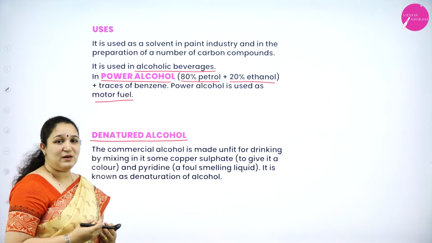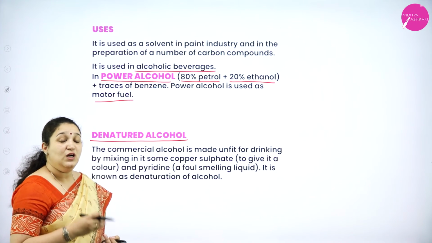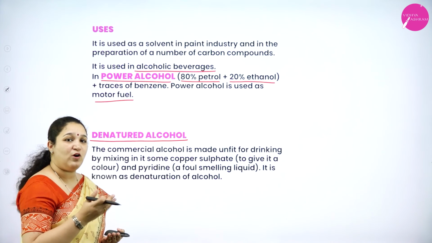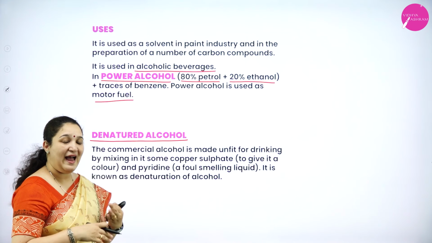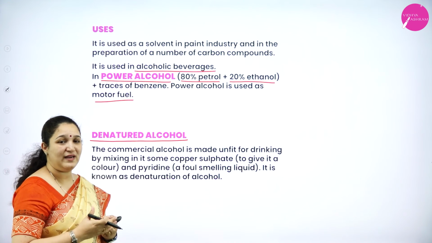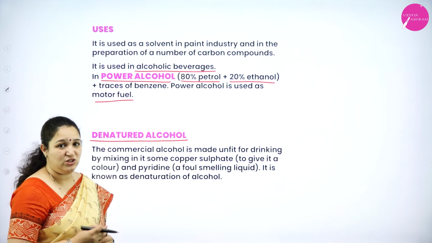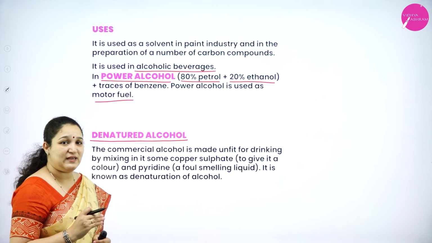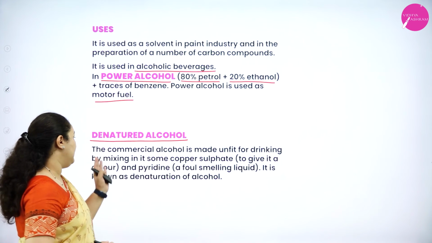Okay. One more point you need to know is what is denatured alcohol. Ethyl alcohol is something which can be consumed, correct? To make it unfit for drinking, we change the smell, color and make it poisonous so that it cannot be consumed. Then we call it denatured alcohol. Now, how exactly is an alcohol made unfit for drinking?